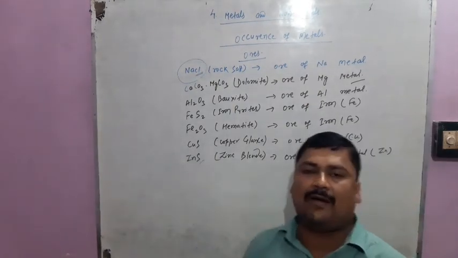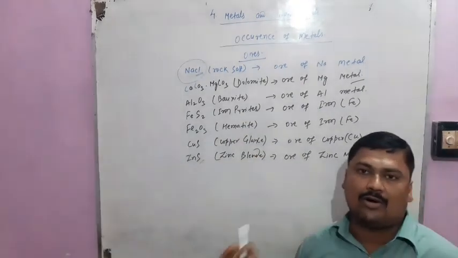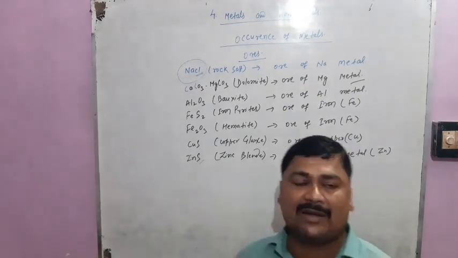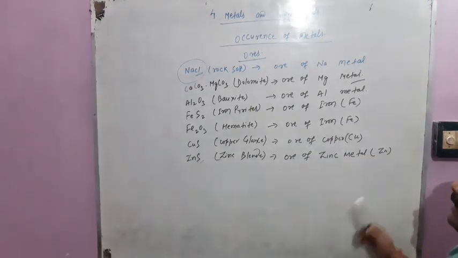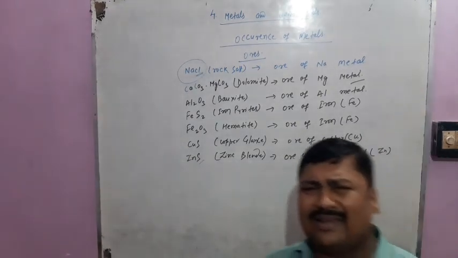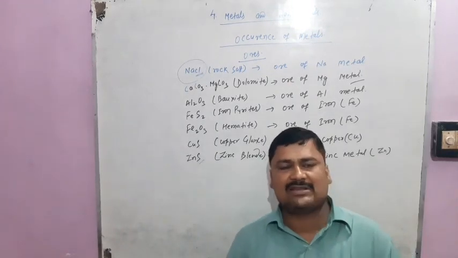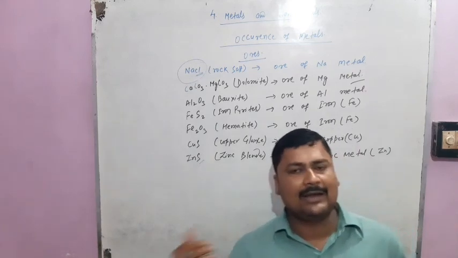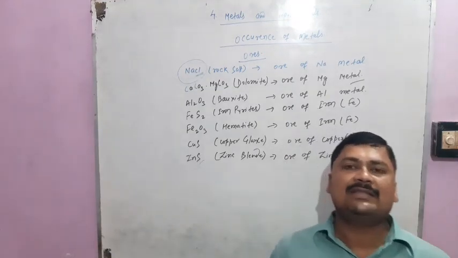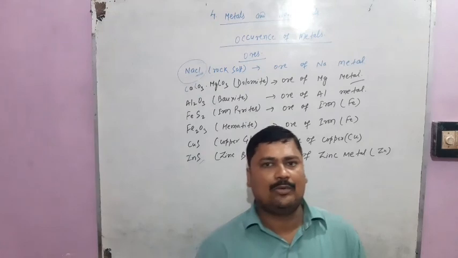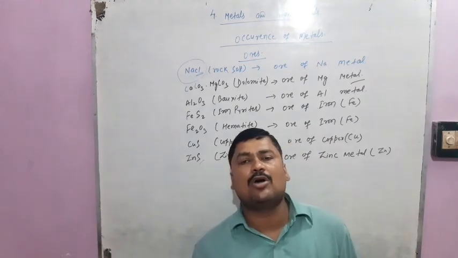Highly reactive metals are mostly found in carbonate or chloride form. Low reactive or moderately reactive metals are found in oxide or sulfide form, and the ores of less reactive metals are found in sulfide form. Okay students, this is the very little we have to discuss in this class about ores. We have to study a lot about ores, but not in this class, in class 10th. Occurrence of metals we have already discussed here. In our next video we will discuss the occurrence of non-metals.